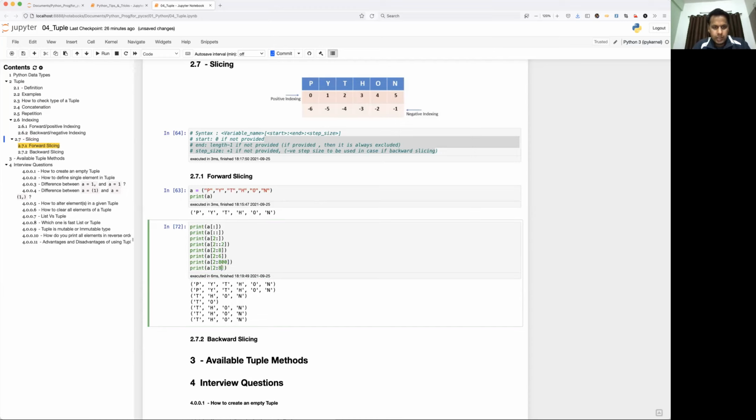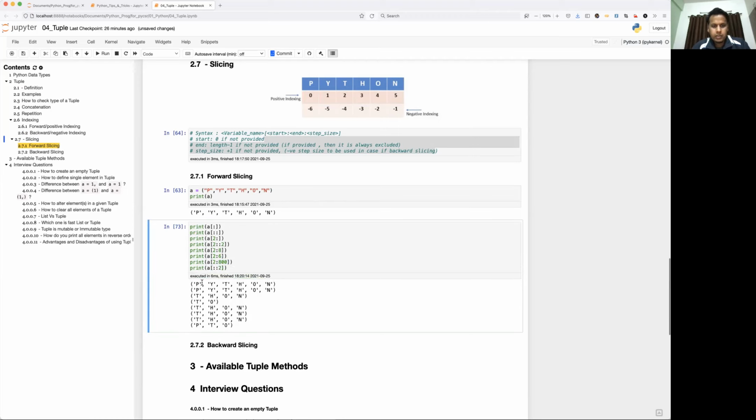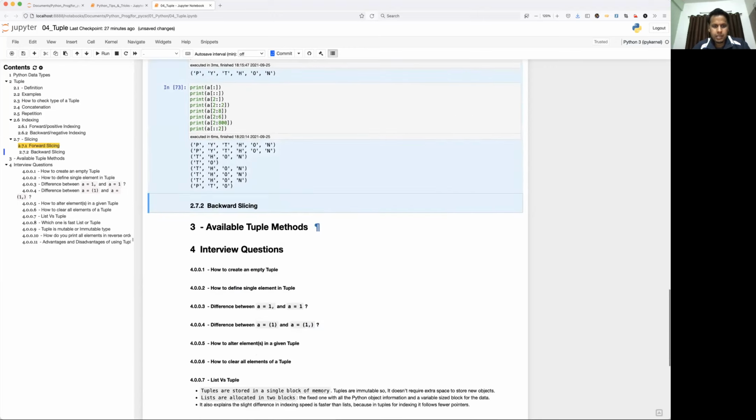Okay, so let's take another example. Colon, I give, let's say 2. So from 0 to last, every second element. So first will come P, then T, then O. Okay, so that's about forward slicing. Let's take a look at backward slicing.